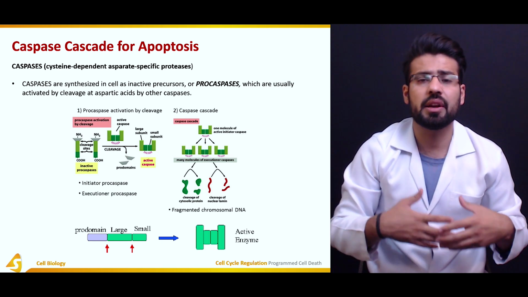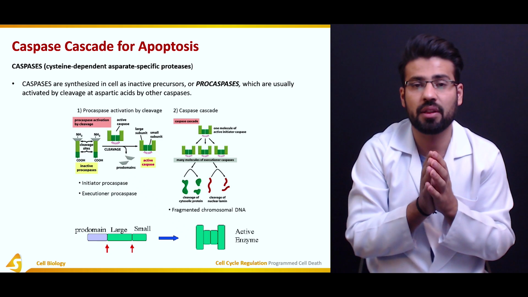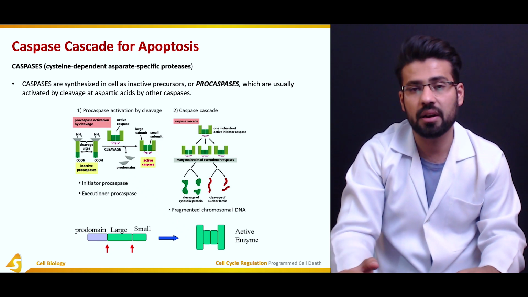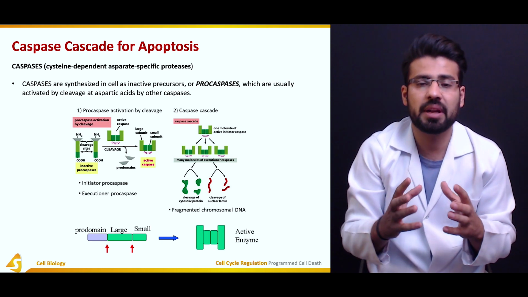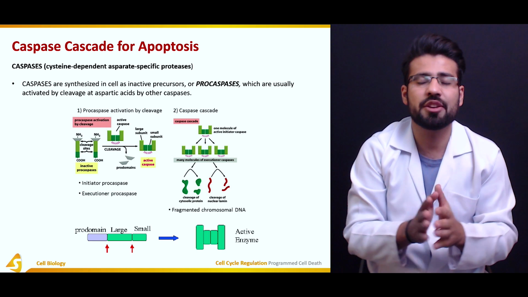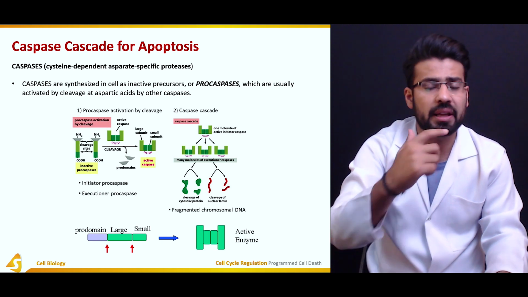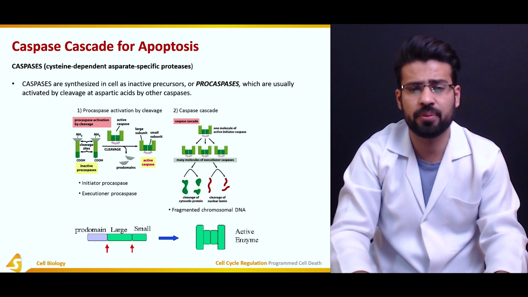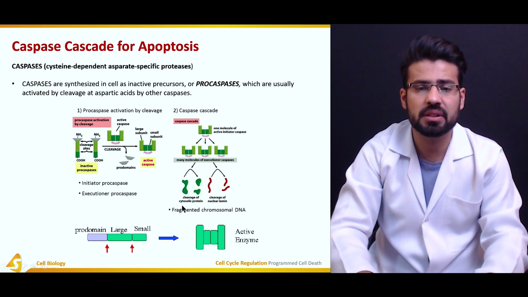Caspases are going to be synthesized in their inactive form. Of course, everything that is dangerous has to be synthesized in its inactive form so that there is no explosion. Take an example of an atomic bomb. Caspases are synthesized in their inactive precursor forms, and the procaspases, termed the inactive precursors, are usually activated by cleavage at the aspartic acid sites or by other caspases. That's why they are known as cysteine-dependent aspartate-specific proteases, because they chop down the proteins at the aspartate-specific regions.